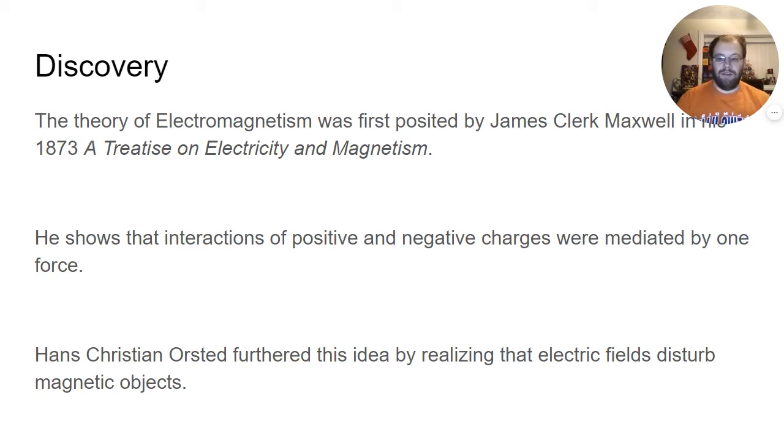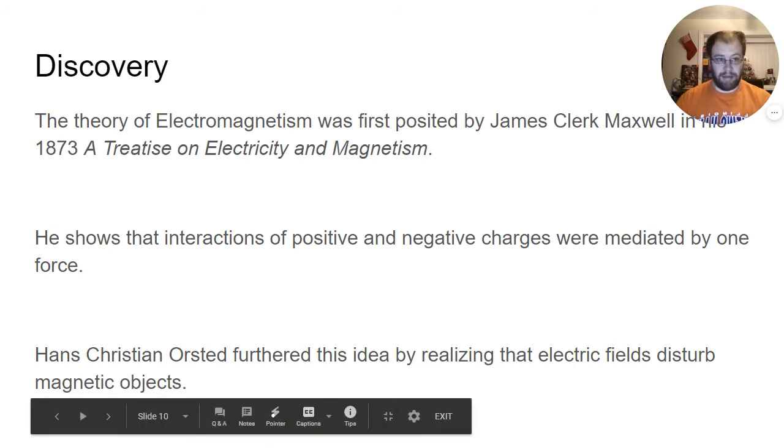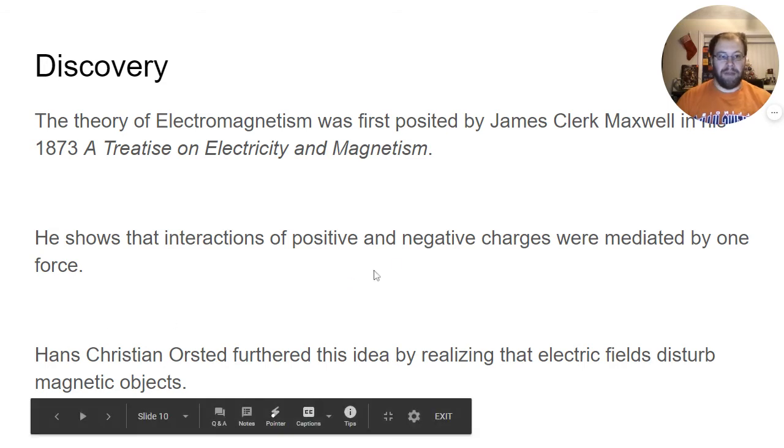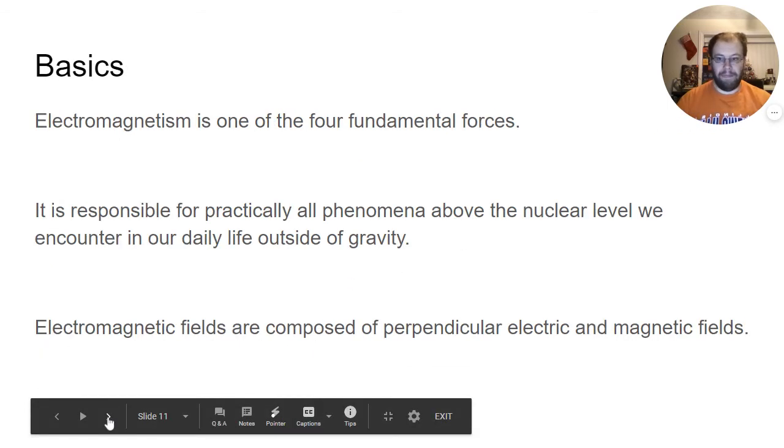And then Hans Christian Ørsted furthered this idea by realizing that electric fields disturb magnetic objects. Basically, he was messing with these big electric cables, and when he turned the battery on, a compass needle would shift towards the electric coil that he was working with, which basically, in his mind, proved that this electric field that was being generated by the electricity flowing through the coil was also creating a magnetic field. So that means that they are connected in some way.